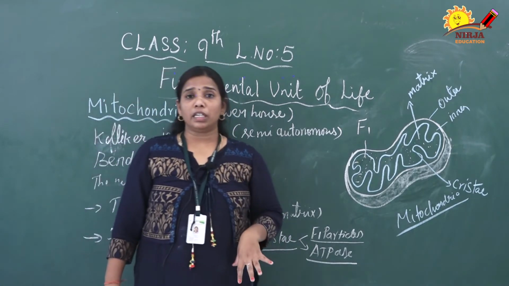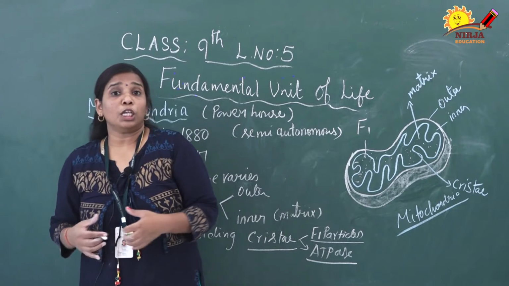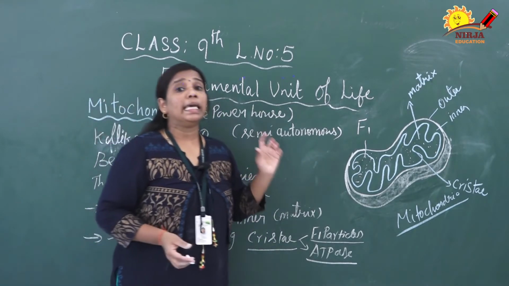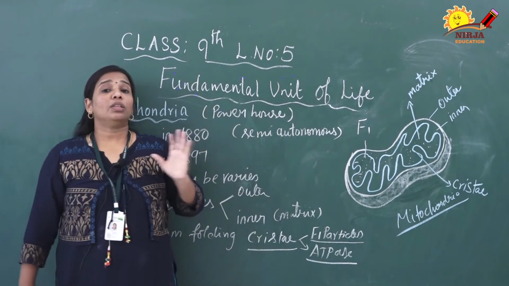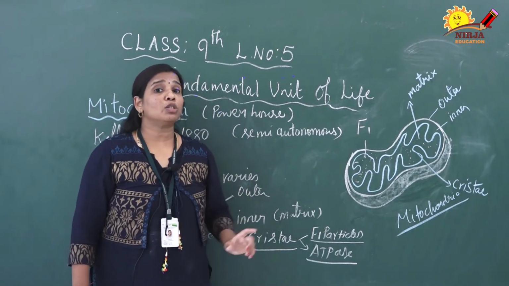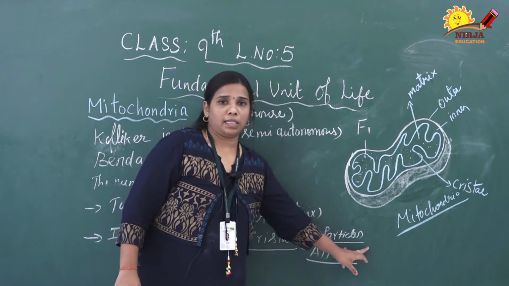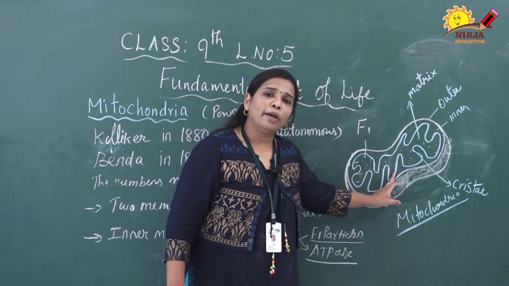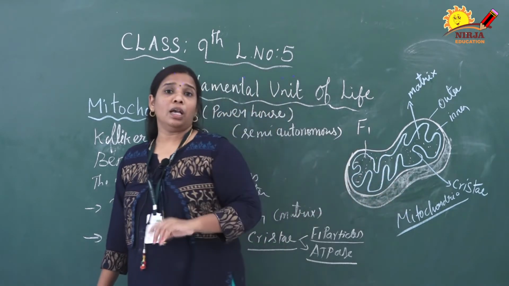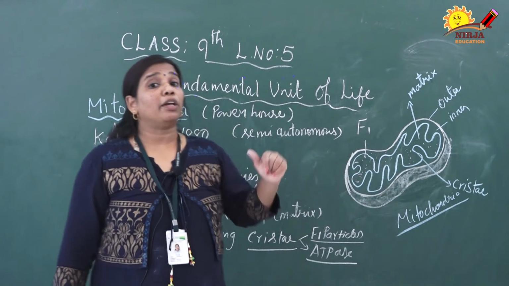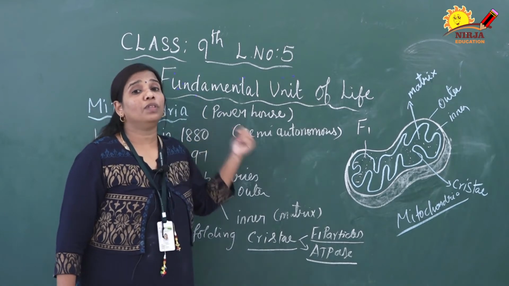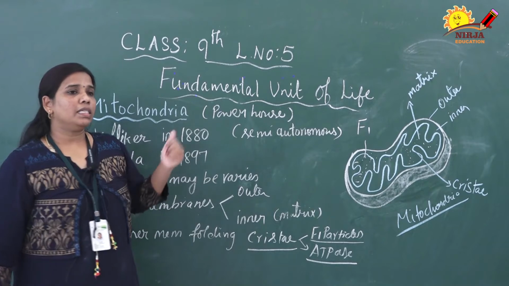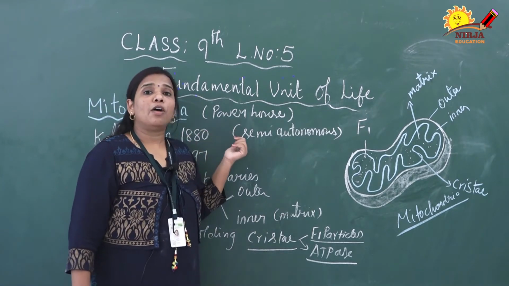Whatever food we eat, the food combined with oxygen produces energy. That energy's chemical term is ATP. So, the ATP-producing enzyme is called ATPase. That ATPase enzyme is present inside the mitochondria, in the cristae. That is the reason we say mitochondria is the powerhouse of the cell, because it produces energy for the cell.